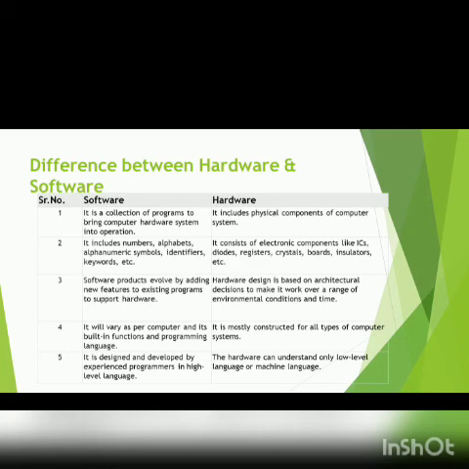Software products evolve by adding new features to existing programs to support hardware, while hardware design is based on architectural decisions to make it work over a range of environmental conditions and time. Software will vary as per computer and is built in functions and programming languages, while hardware is mostly constructed for all types of computer systems. Software is designed and developed by experienced programmers in high level language, while hardware can understand only low level language or machine language. So this is the part where I told you I will explain what high level language and low level language are.